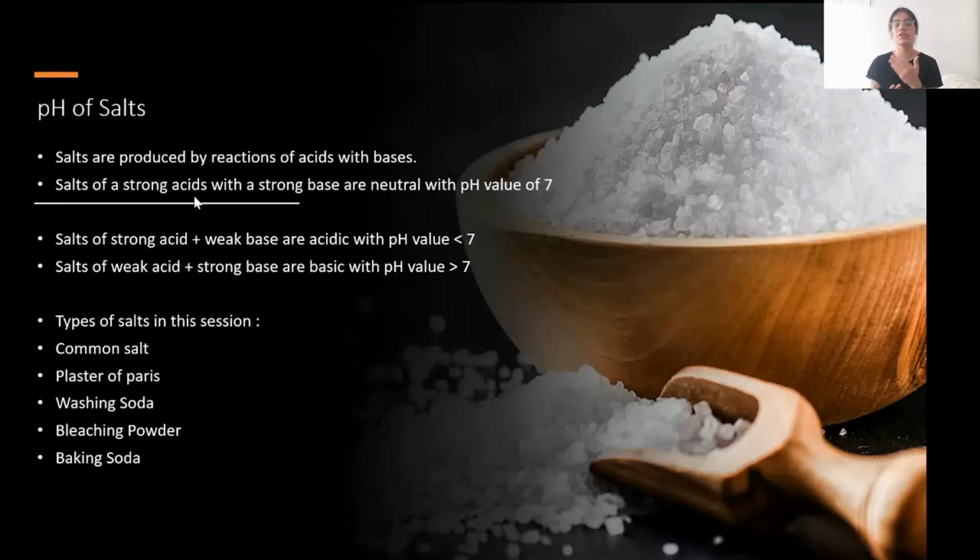Then salts of weak acid plus strong base will have more OH minus ion concentration than the hydrogen ion concentration, and hence these will be towards the basic side. These salts will have more basic character, and hence they will have pH values of greater than 7.